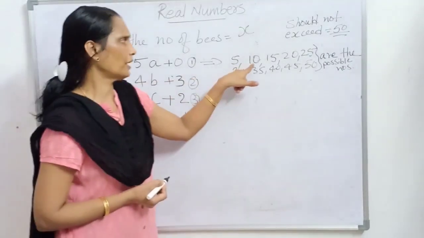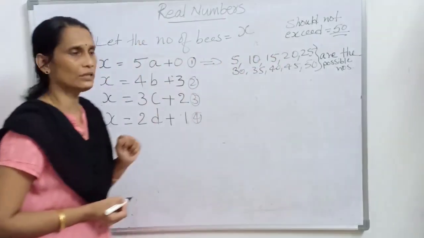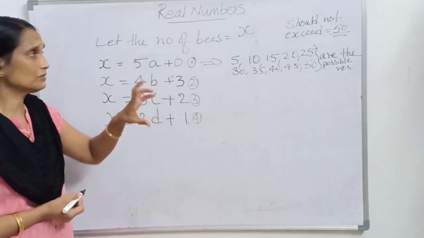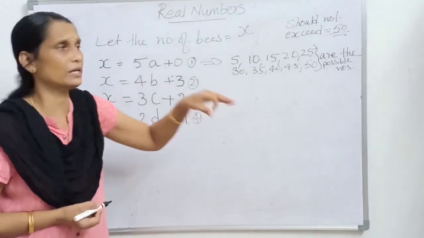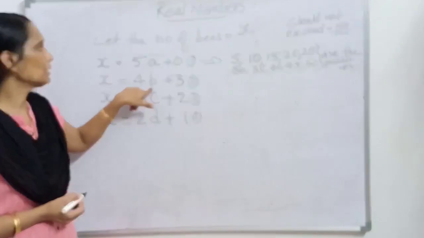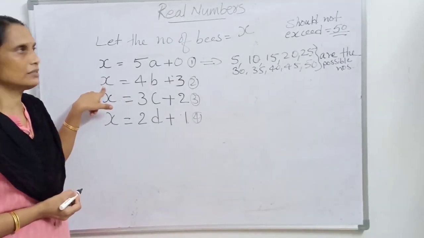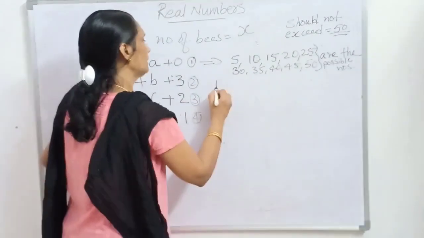And 10 also is not possible. 15, see whether it will come or not. If you give B equal to 3, 4 3s are 12, when 3 bees are sitting on each flower. 12 plus 3 equal to 15. Okay, it can become 15. So 15 is a possible condition.